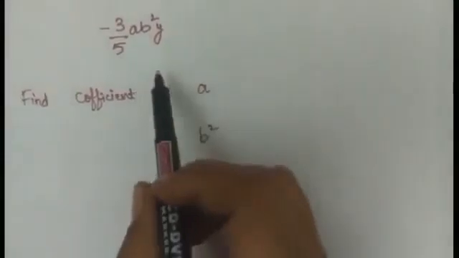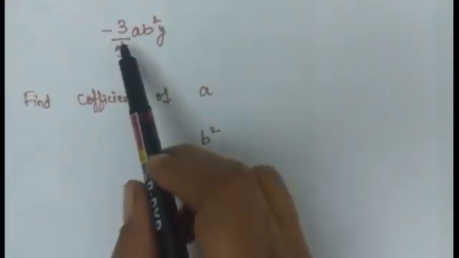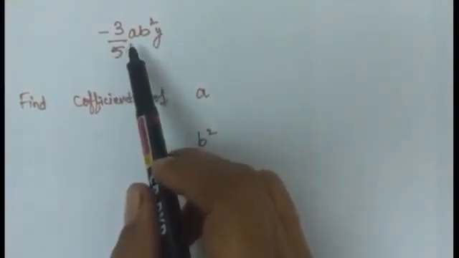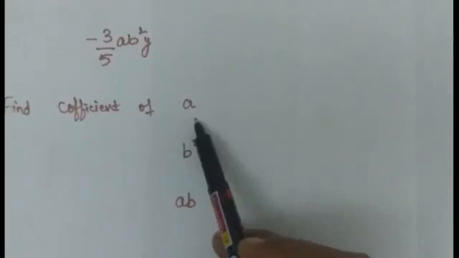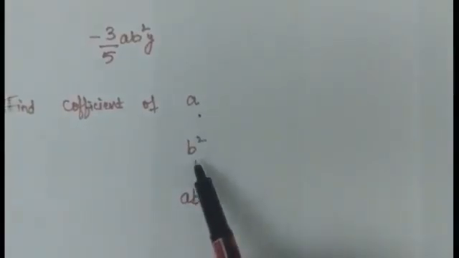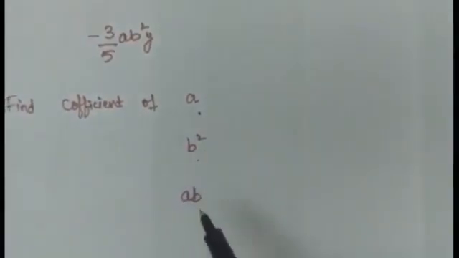Let us consider a term minus 3 upon 5 a b square y. We have to find the coefficient of a, the coefficient of b square, and then the coefficient of ab. Again, we will follow the same rule.